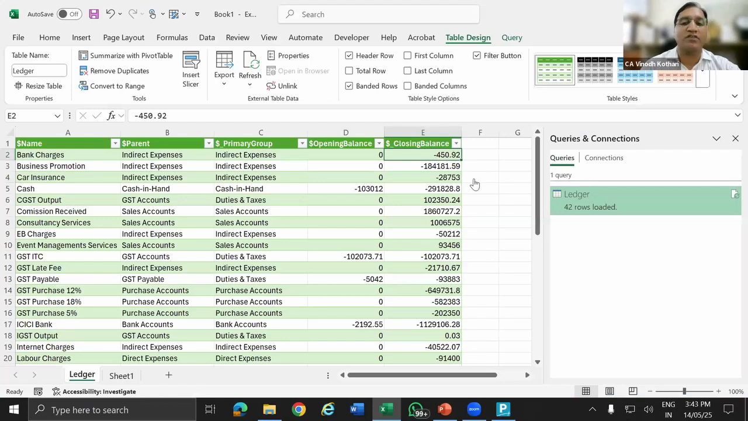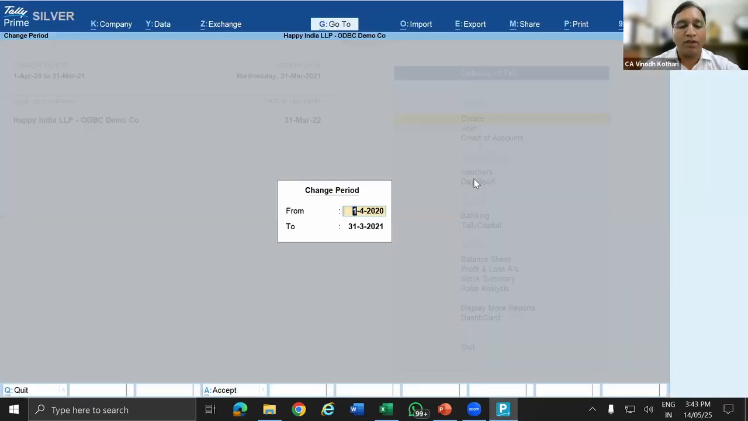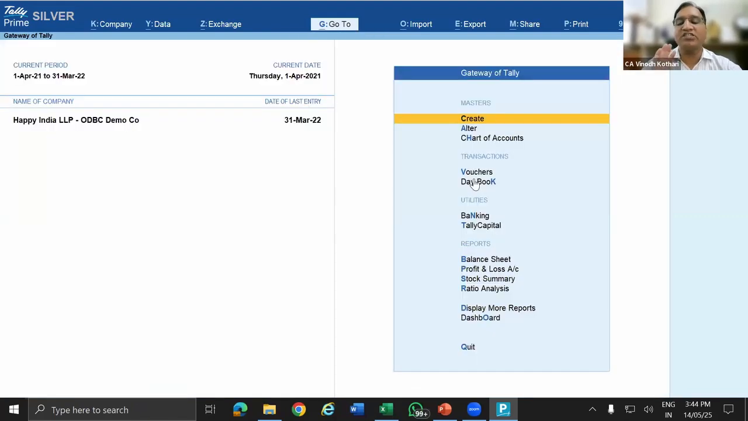Now I'm going to change this financial year. Alt F2, 1, 4, 21, 31, 3, 22. The financial year is changed.